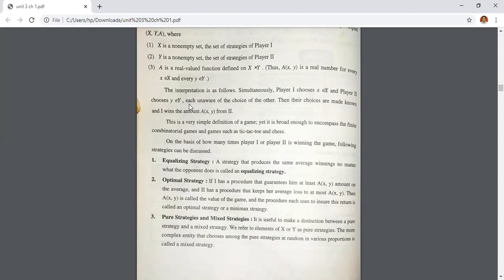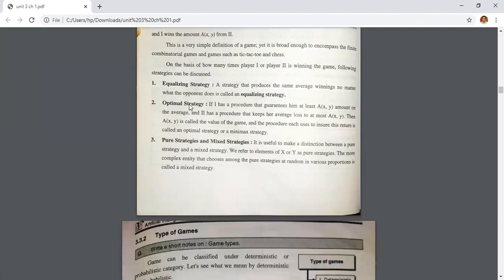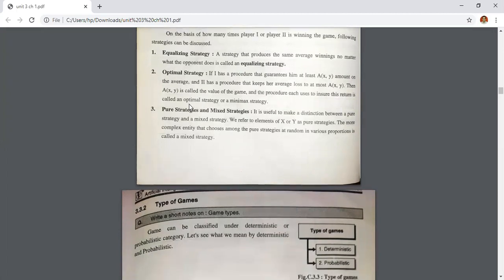Where the condition is such that both the opponents can win the game, that strategy is called your mixed strategy. It is a combination of both equalizing strategy and optimal strategy. Got it? Strategies: equalizing strategy, optimal strategy.